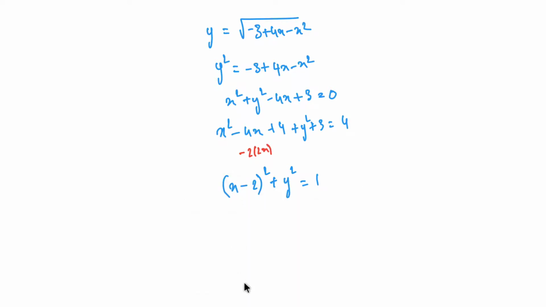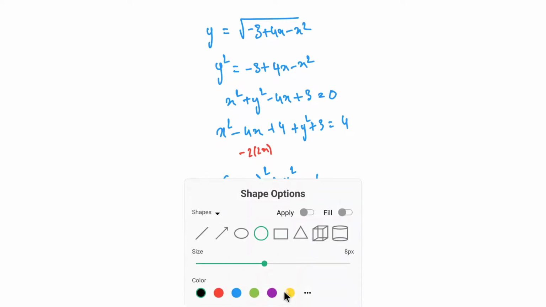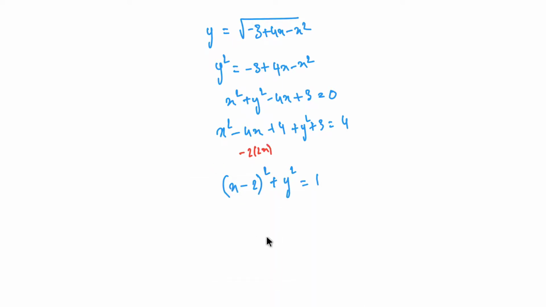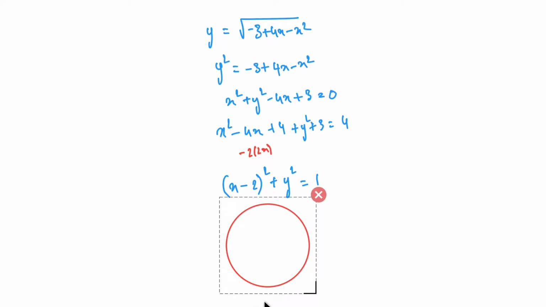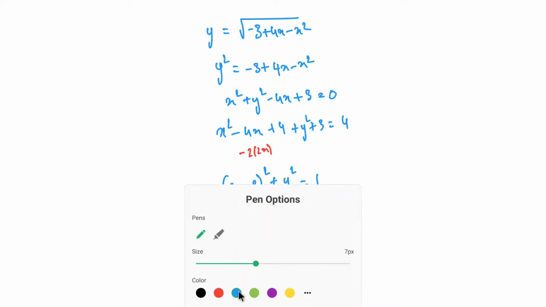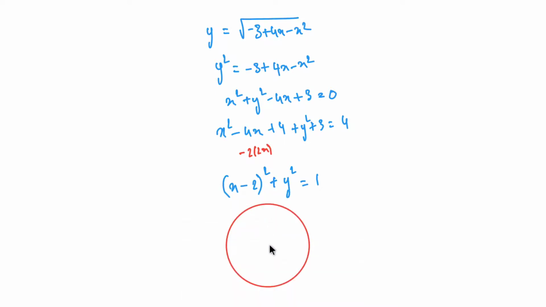Let me draw the circle. So I would use a rectangle instead. So it's basically a circle, and the center of the circle is 2 comma 0. So the center of the circle is 2 comma 0, and here I can put it as 1 comma 0, and here I can assume this as 0 comma 0.